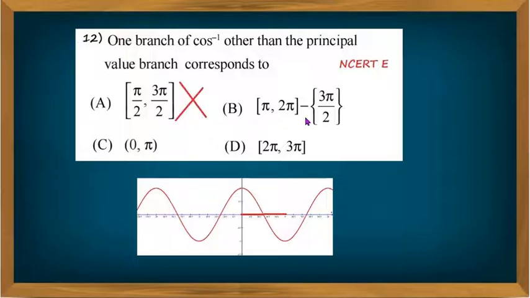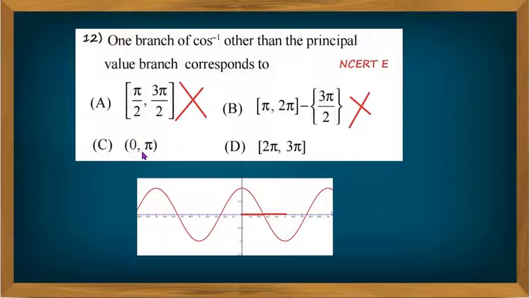If you take the second option, the closed interval pi to 2 pi, in the interval pi to 2 pi the cos function is both 1-1 and onto. But here the element 3 pi by 2 is eliminated, and hence there is no pre-image for 0, and therefore the function is not 1-1 and onto. This option is also wrong.